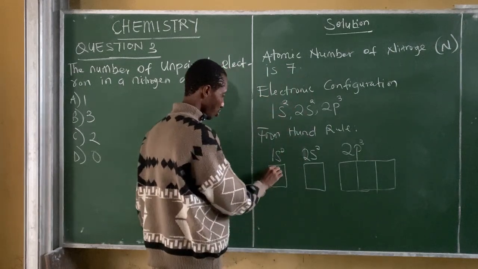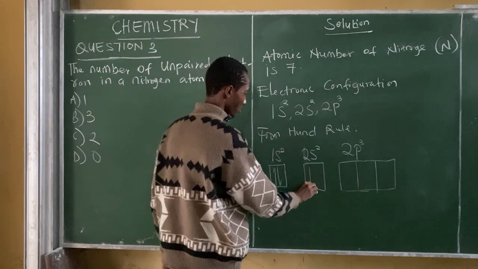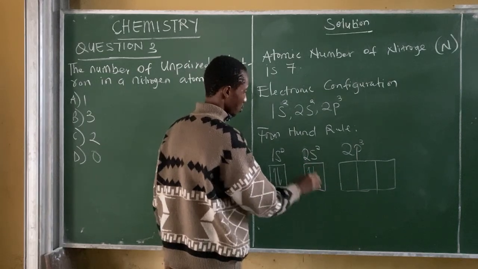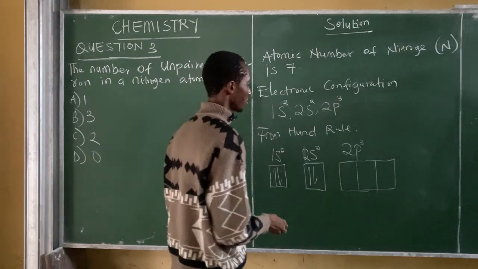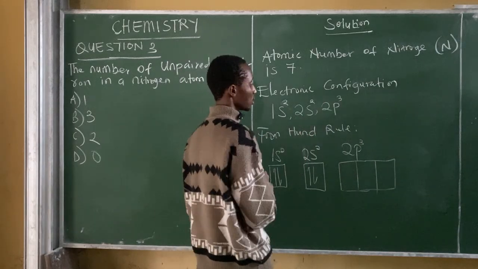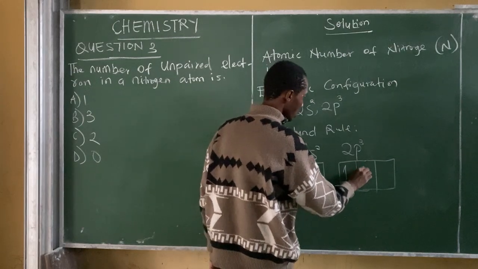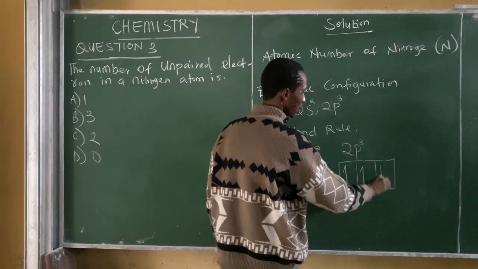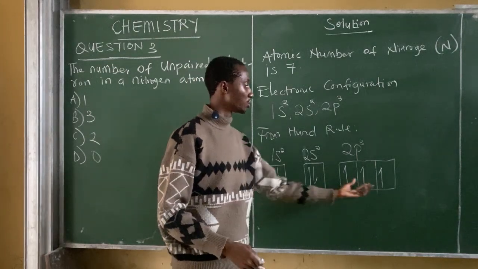Now for here you have how many? 1, 2. Here you have 1, 2, 2, 2. 4 electrons are off. You have how many remaining? 3. So here you say you fill them singly before pairing. So first of all, fill them singly before pairing.